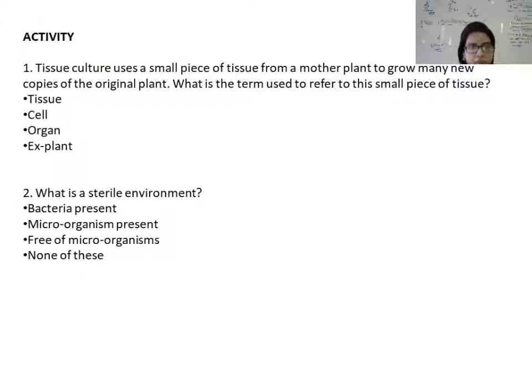This activity is going to have two questions. First one is that tissue culture uses a small piece of tissue from a mother plant to grow many new copies. To grow, underline this word, to grow many new copies of the original plant. What is the term used to refer to this small piece of tissue? Whether it is tissue or cell or organ or explant. I think you can give the answer very well.